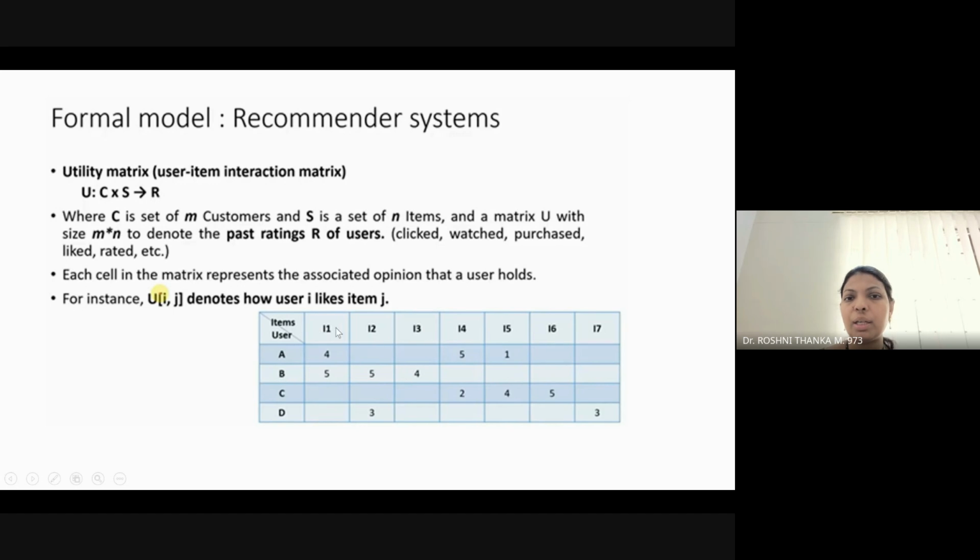The columns give all the items, and the rows give the users, and that makes the utility matrix, from which we can find the similarity among the users, and then you can suggest the new item for new users.